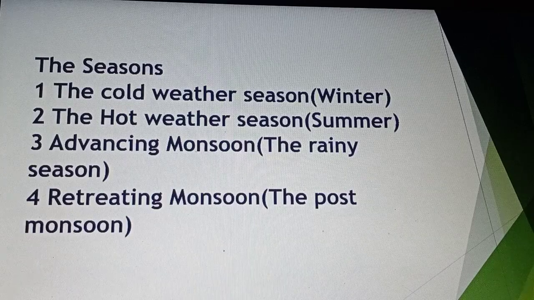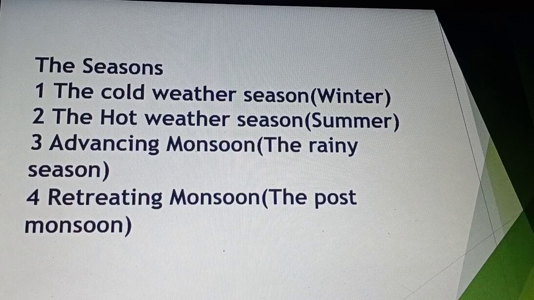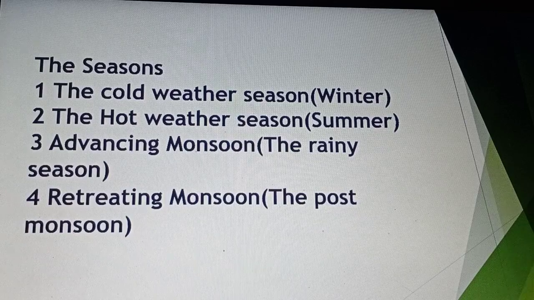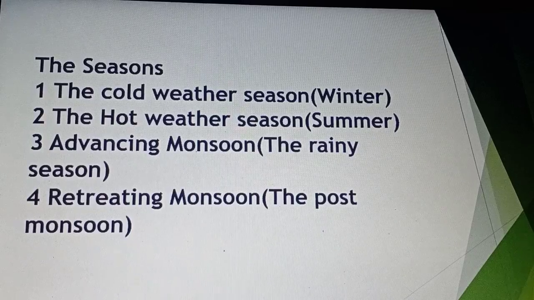After that we will discuss the hot weather season, the summer season. Then the advancing monsoon, the rainy season, and the retreating monsoon, the withdrawal of monsoon or post monsoon. Today we will discuss the cold weather season and the hot weather season.